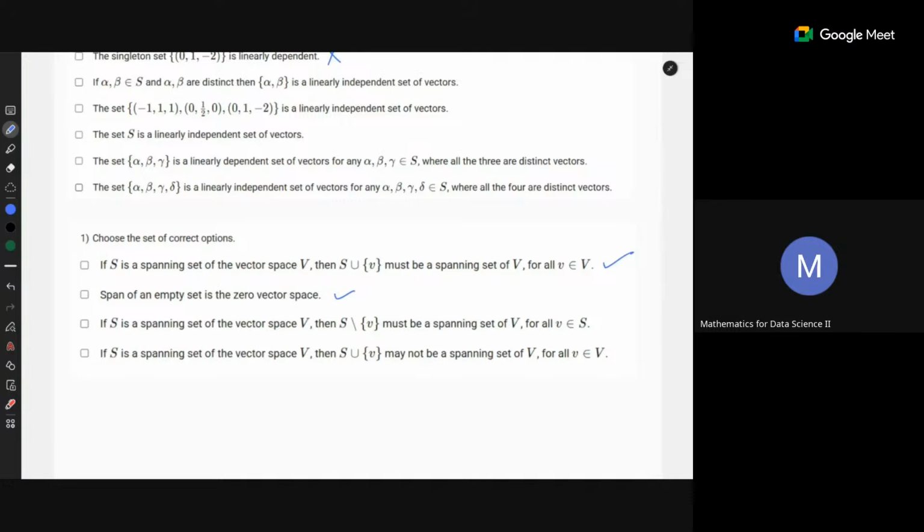What was the third option? If S is a spanning set of a vector space V, then S minus V must be the spanning set of... Yeah, false. Must be is not correct.